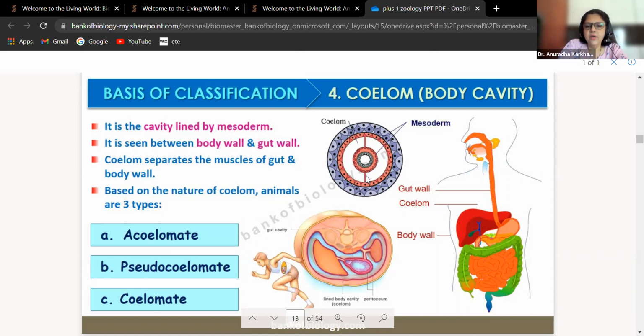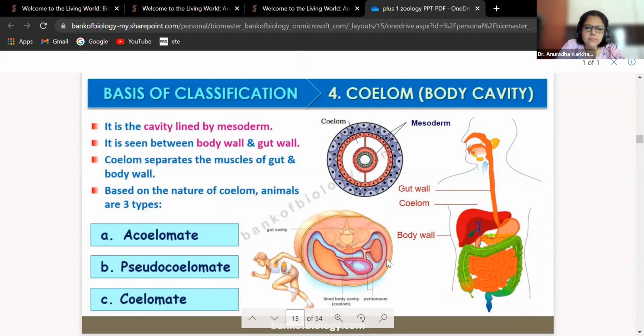ठीक है? See, now look at this. Here you can see. I hope you all are understanding this particular. This is the body wall. See, and this is the gut wall. Gut wall will contain everything. Your entire digestive system का अपना पूरा जो pipeline है ना, वो पूरा का पूरा will be considered as the gut. Okay, fine. Now, what is your doubt, beta? What are those vertical lines between gut walls? And they are going to be called as mesenteries. I'll come to that. It will be called as mesenteries. Okay. So this is the body wall. This is the gut wall.